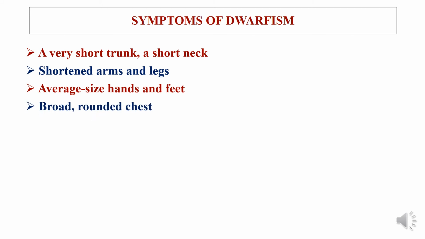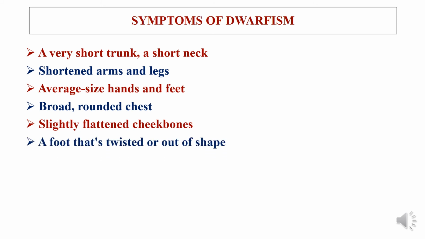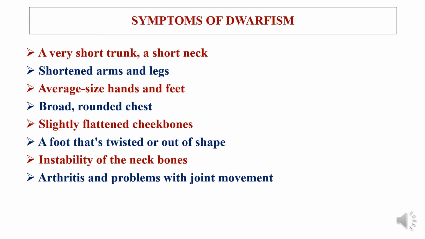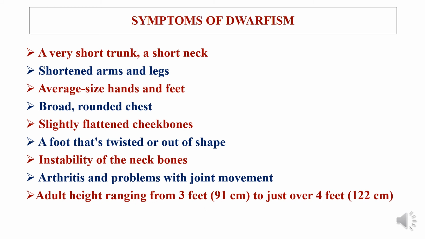The chest is broad and rounded. Cheekbones are slightly flattened. The foot is twisted and out of shape. There will be no stability in the neck bones, which may cause arthritis and problems with joint movement. Easily, a person cannot move their joints.